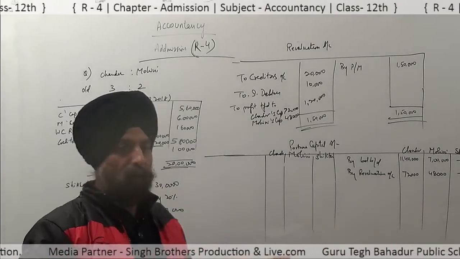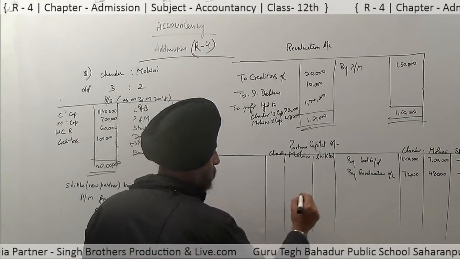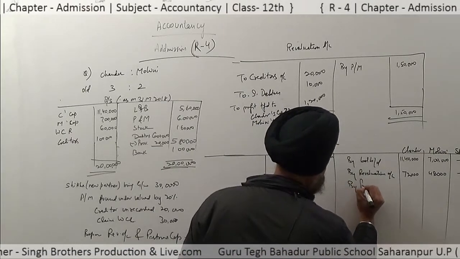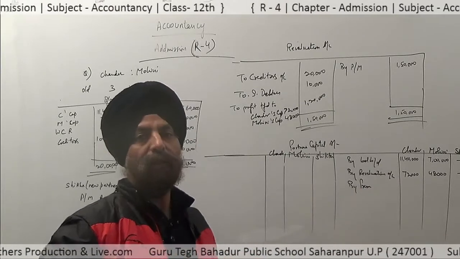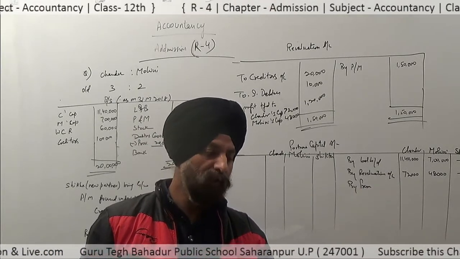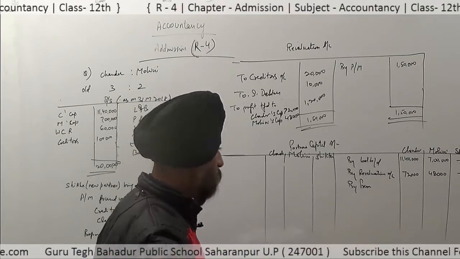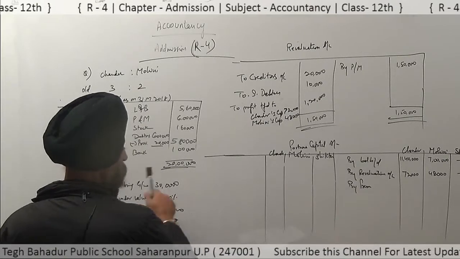This goodwill will be divided among the old partners in their gain sacrifice ratio. Students, I have already told you in the old videos how to calculate the gain sacrifice ratio and how to divide this premium for goodwill among the partners. So see now how to divide this 30,000.